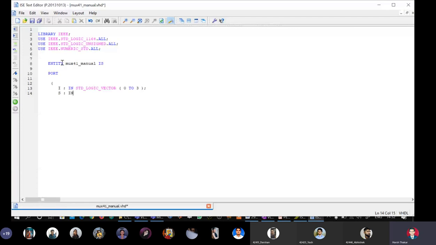In fact, you can copy and paste all this here, but be a little careful. What I will do is I will just say 1 down to 0. Okay, and the last signal is Y colon out std_logic, no semicolon.